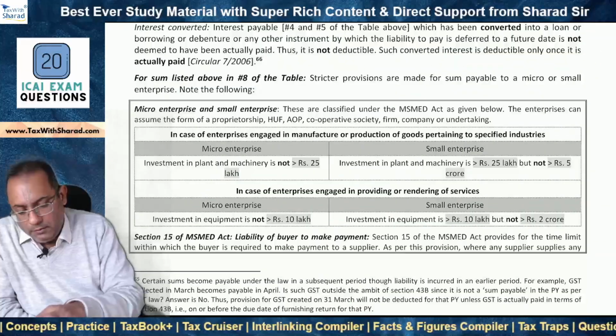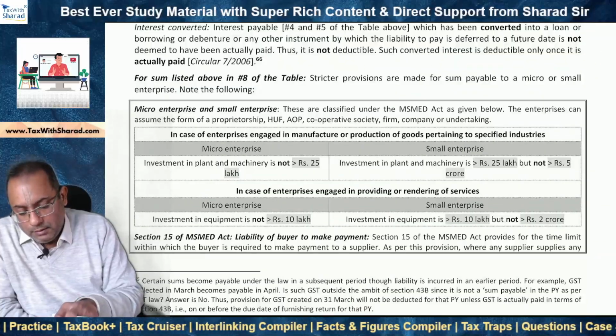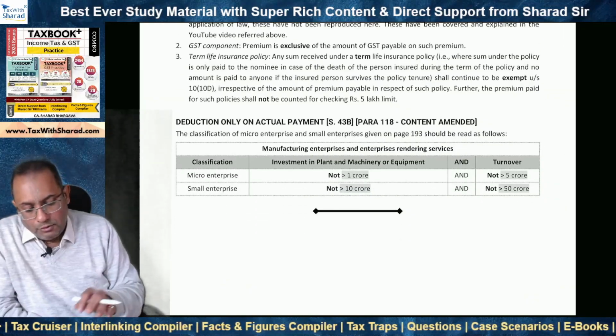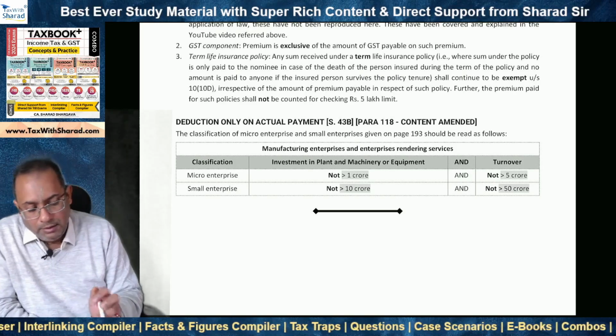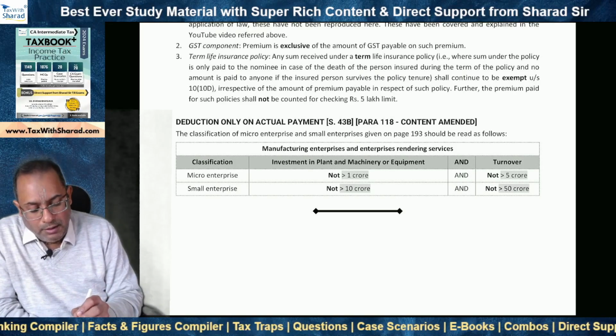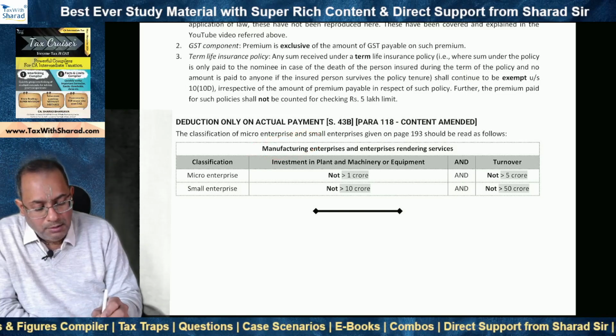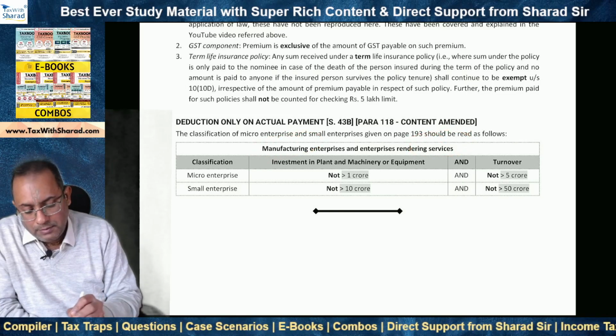Now, what we need to note is the amended classification, right? So instead of the table on that page, this is the classification that you should note, and this applies to both manufacturing enterprises as well as enterprises rendering services.